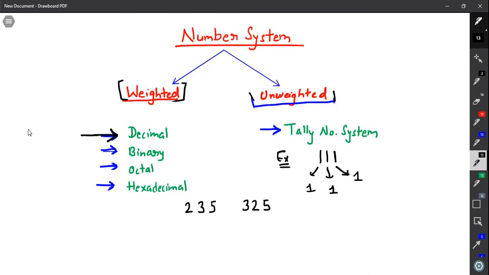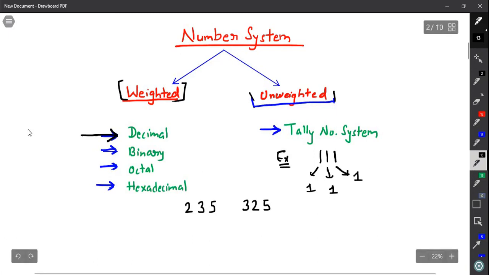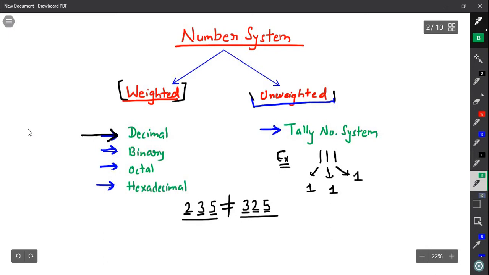We use the decimal number system in our day-to-day life. In this decimal number system, 235 is not equal to 325. They are different although the digits are the same. We have 2, then 3, then 5. Similarly, we have 2, 3 and 5. The digits are the same but the values are different. The weights are different. Here digit 5 has a weight of 1, digit 3 has a weight of 10 and digit 2 has a weight of 100. And here digit 5 has a weight of 1, digit 2 has a weight of 10 and digit 3 has a weight of 100.